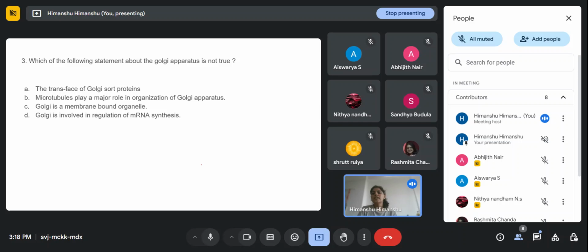So the next question is, which of the following statements about the Golgi apparatus is not true? Option A is the trans phase of Golgi sorts proteins. Option B is microtubules play a major role in organization of Golgi apparatus. Option C is Golgi is a membrane-bound organelle. Option D is Golgi is involved in regulation of mRNA synthesis. So you have to tell which statement is not true.